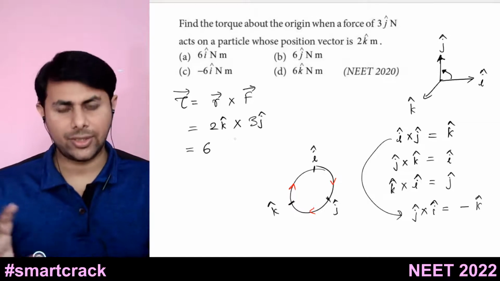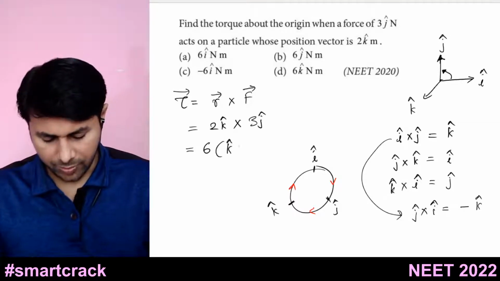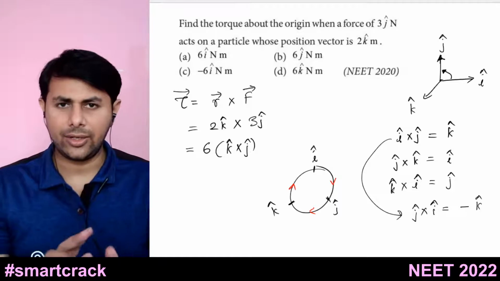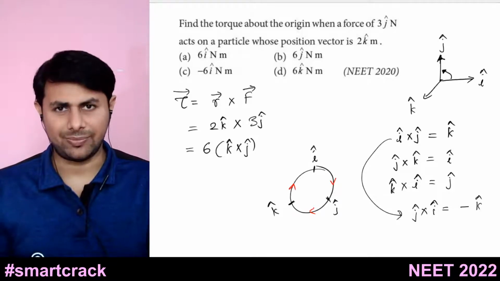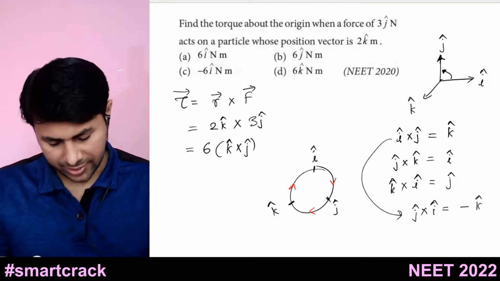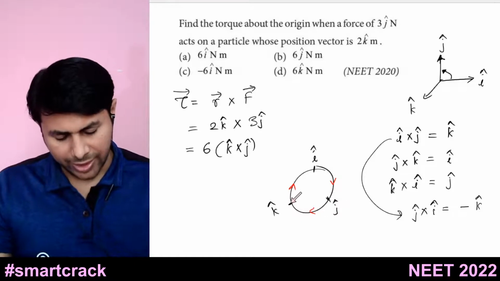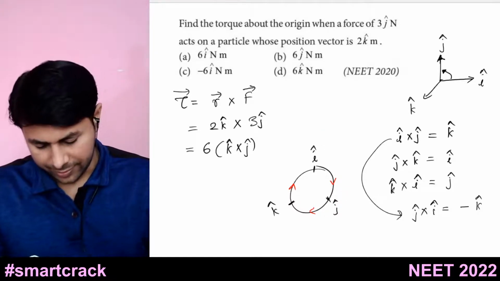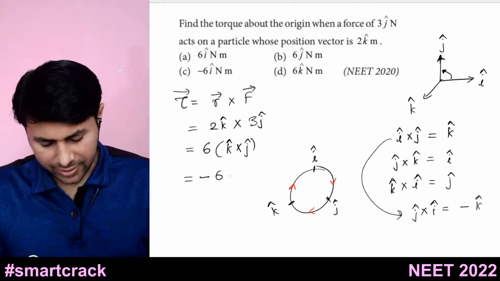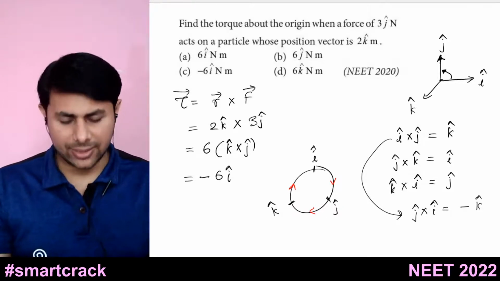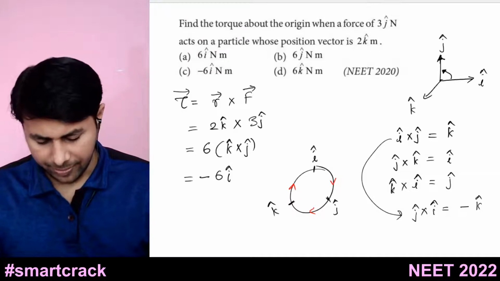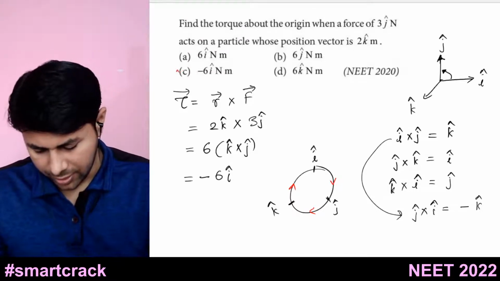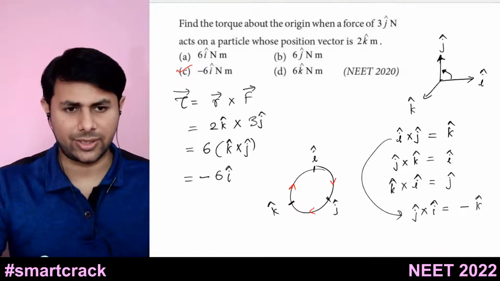And what is k cross j? So this is important. j cross k is i cap, but k cross j, see this, you are moving against this arrow, so it is minus i cap. So minus 6 i cap, and unit will be Newton meters. So this is the answer, option C.